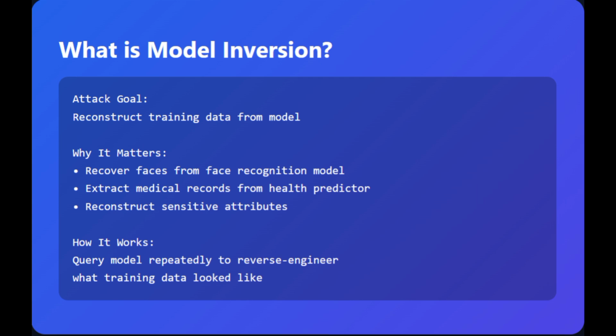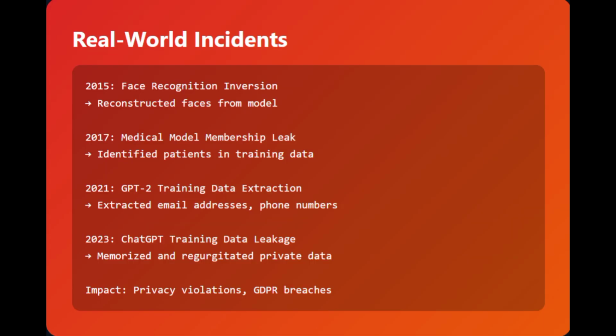So let me give you a real example. In 2015, researchers successfully reconstructed faces from a face recognition model. In 2021, they extracted email addresses, phone numbers, and personally identifiable information from GPT-2. So these aren't theoretical attacks; they have been demonstrated on real models.